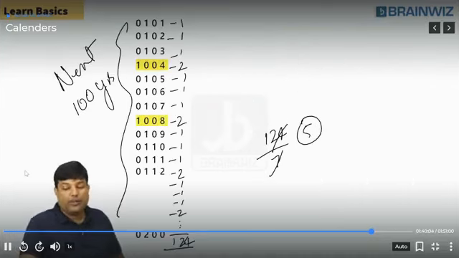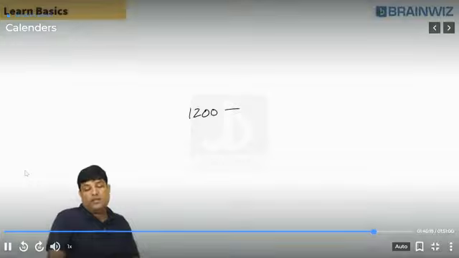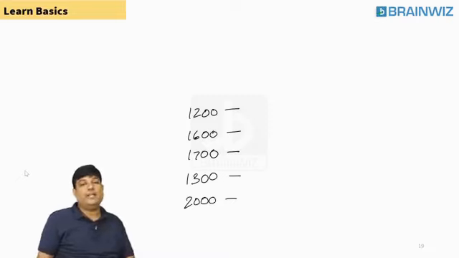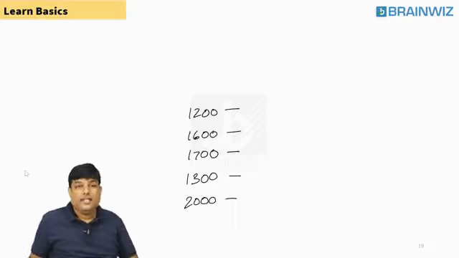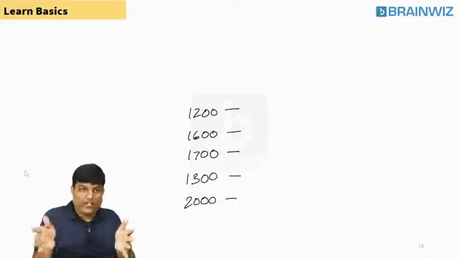In 1200 years, 1600 years, 1700 years, 1300 years, and 2000 years, please type and tell me. Yes, Induja, it repeats. For every 400 years, 0.